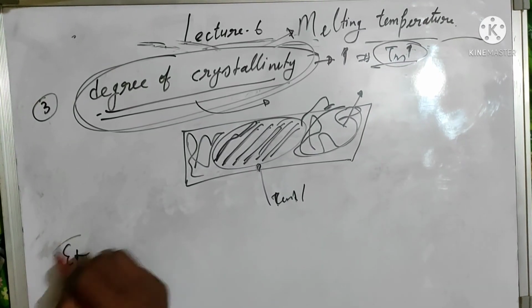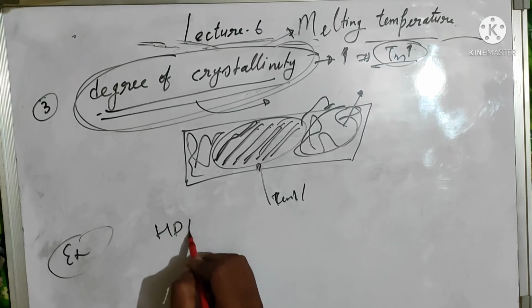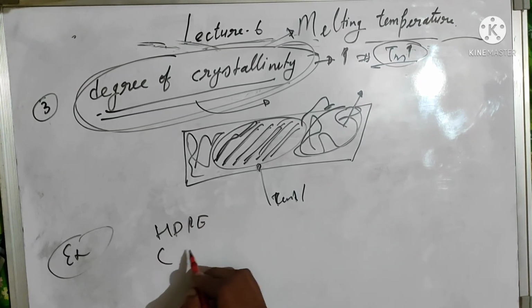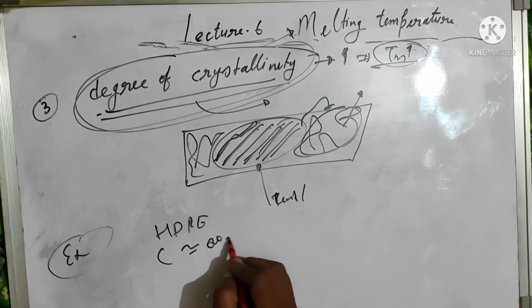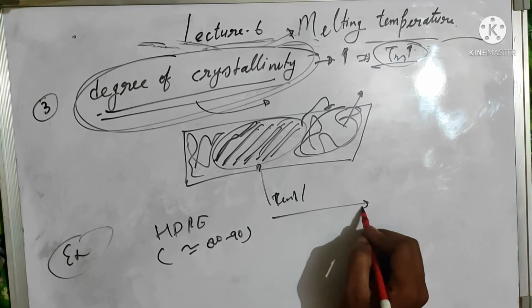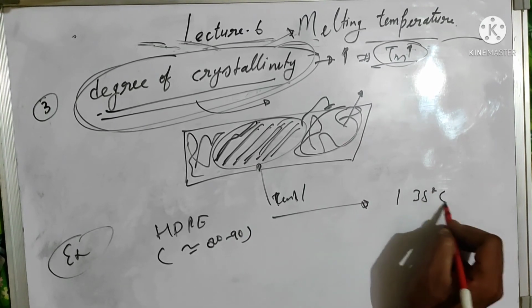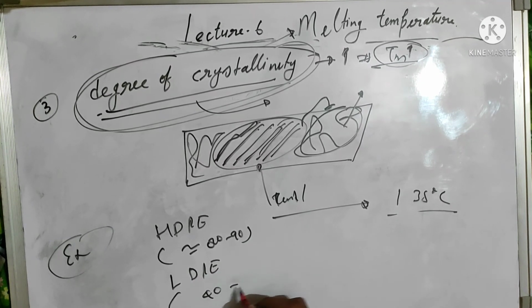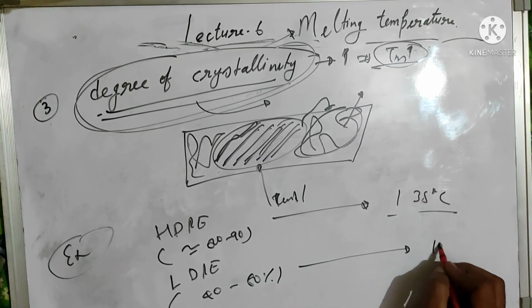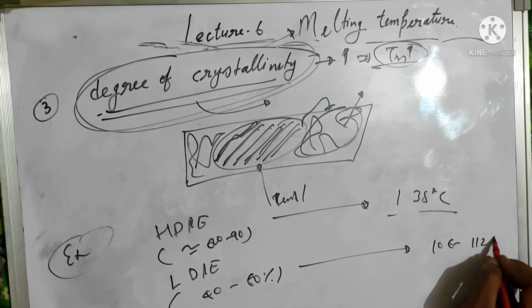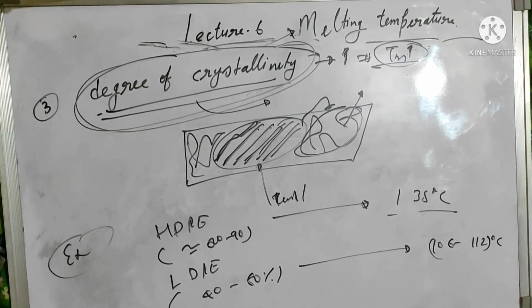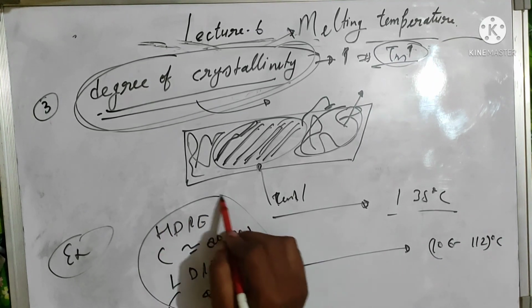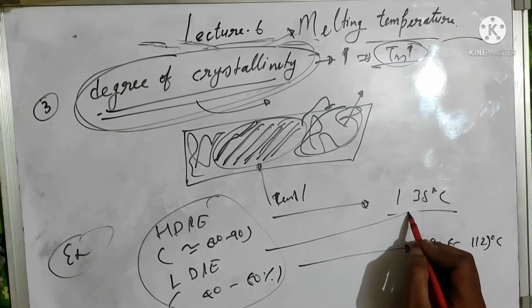For example, HDPE has a degree of crystallinity around 80 to 90% and their melting point is around 135 degrees centigrade. But in the case of LDPE, the degree of crystallinity is around 40 to 60% and their melting point lies between 100 to 112 degrees centigrade. You can see increasing the degree of crystallinity of the same polymer, their melting point will be increased.